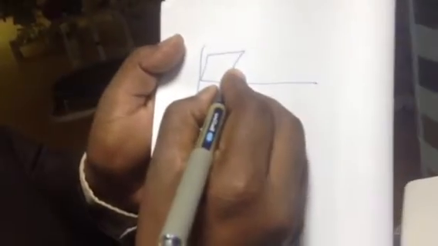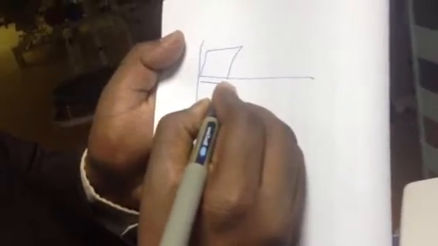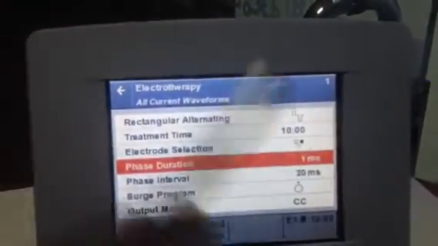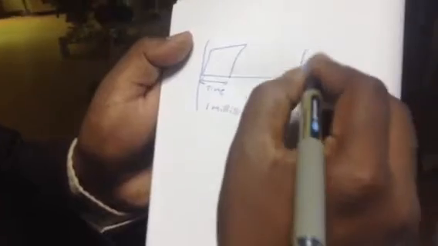So imagine we have selected a rectangular current. This is one phase. How much is this time? That is one phase duration: 1 millisecond. From one phase to another phase,